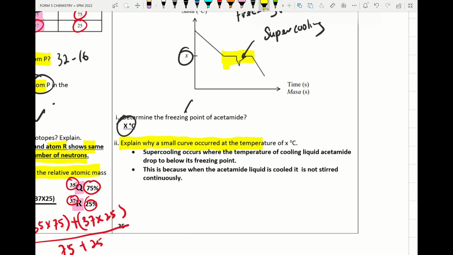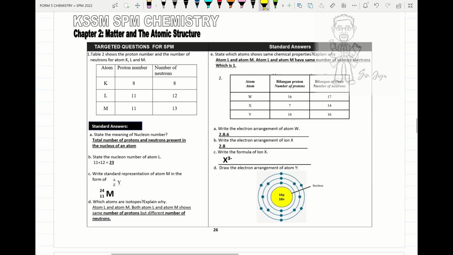Explain why a small curve occurs at the temperature of X degrees Celsius. Here we check there's a small curve. This is because supercooling occurs, where the temperature of the cooling liquid acetamide drops below its freezing point. This is because when the liquid acetamide is cooled, it is not stirred continuously or properly. On to the next question.